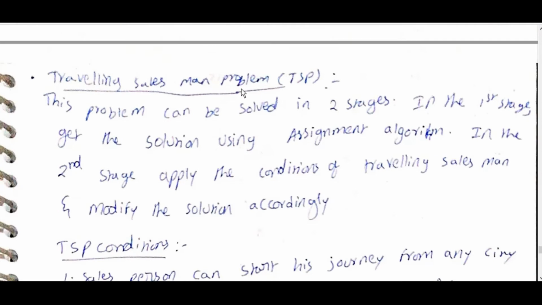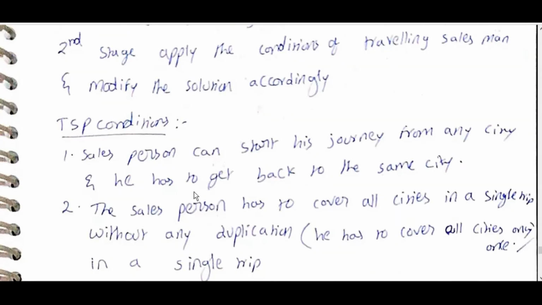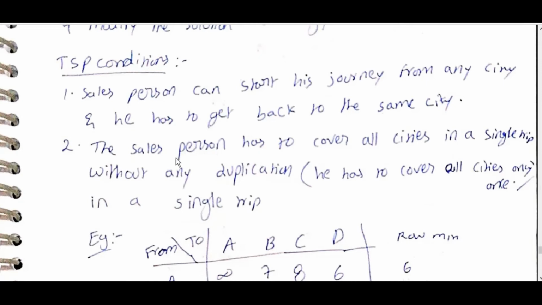Traveling salesman problem. This problem can be solved in 2 stages. In first stage, get solution using assignment algorithm. In second stage, apply conditions of traveling salesman and modify the solution accordingly. Traveling salesman condition: salesperson can start his journey from any city and he has to get back to the same city. The salesperson has to cover all cities in a single trip without any duplication. That is, he has to cover all cities only once in a single trip.